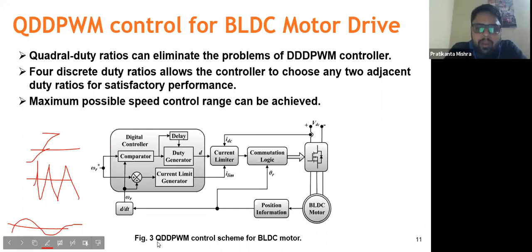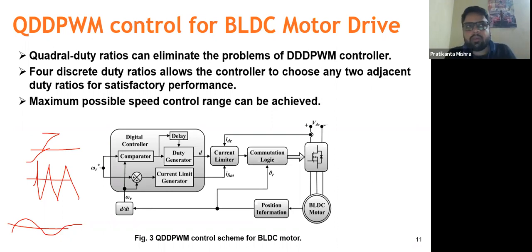See, for triple DPWM, as long as you know that the speed control load variation in your case is not very high, or it is within a narrow range, then obviously you should go for the triple DPWM. Because in a motor drive, suppose there is an electric vehicle, a two-wheeler, the load on the motor is not fixed, because obviously you'll be getting slopes, hilly areas, or suddenly two people are riding the vehicle and someone is an overweight person. So obviously you cannot guess the load range.